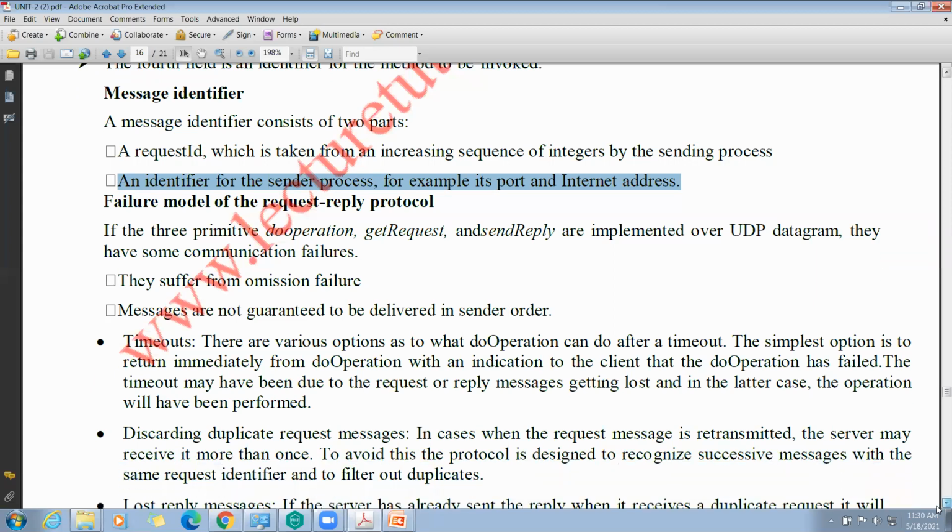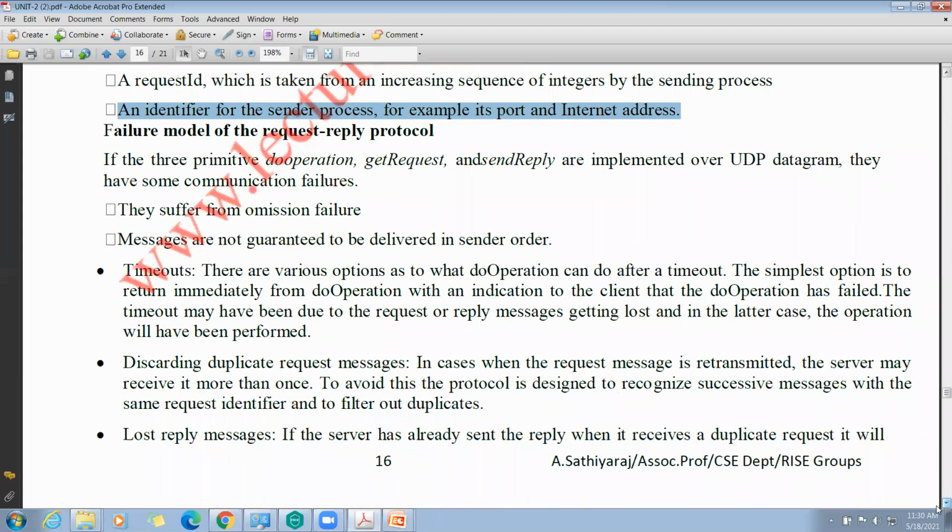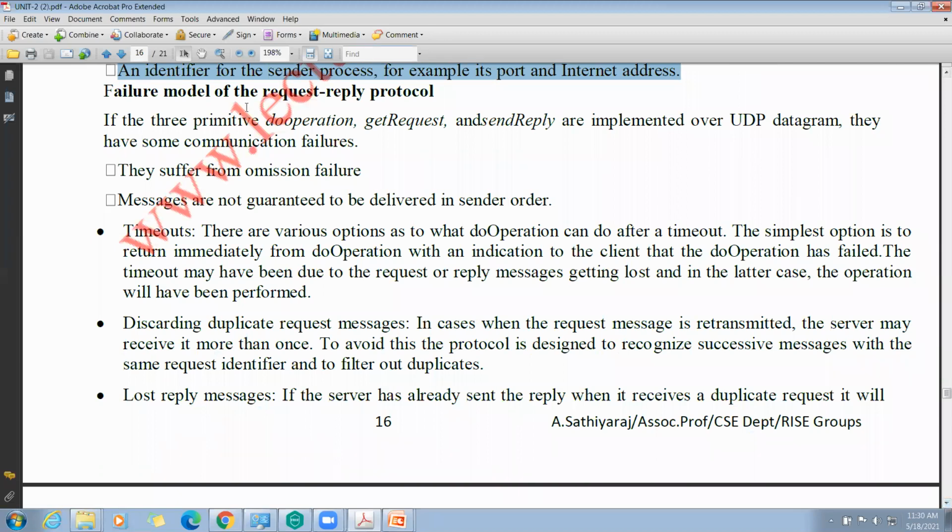The next topic is the failure model of the request-reply protocol. We already discussed the failure model in this unit and the previous unit. In the failure model, let us see how the request-reply protocol works.